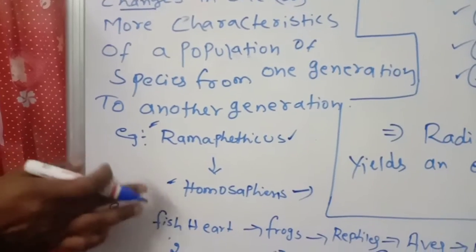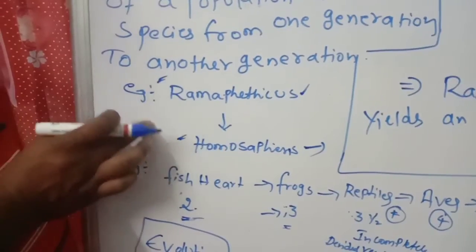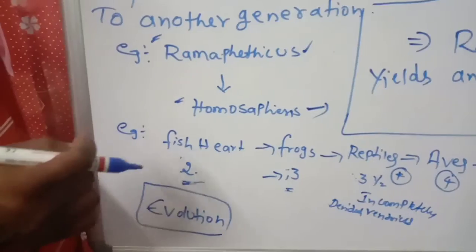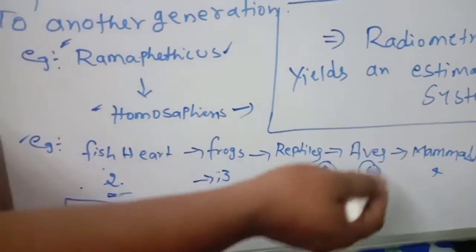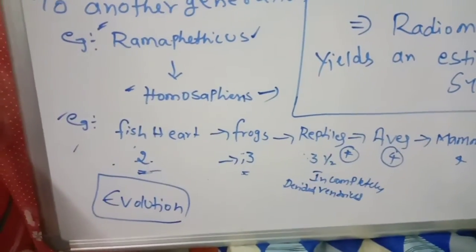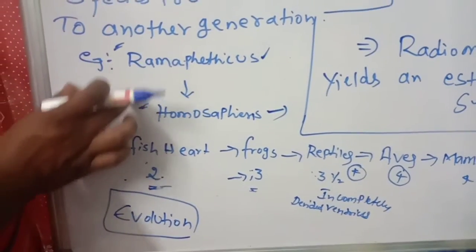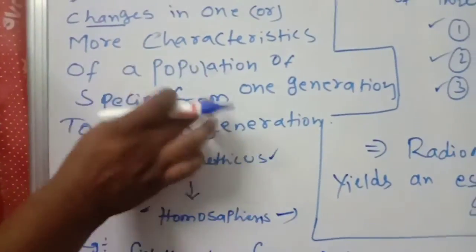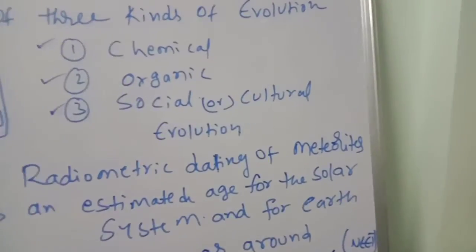For example, Ramapithecus to Homo sapiens. So many heritable changes happened. That's why right now we have a heart with four chambers, like a fish heart going from 2 chambers to 3, 3 to 3.5, 3.5 to 4. This is called evolution. A new number of heart chambers is arising. So changes in one or more characteristics of a population of a species from one generation to another generation is called evolution.